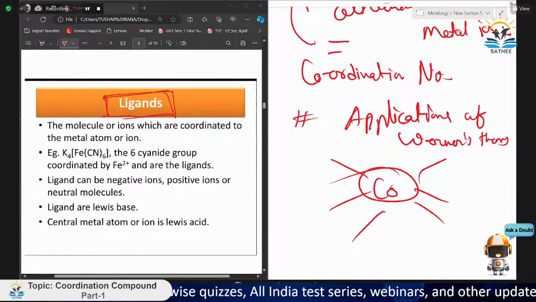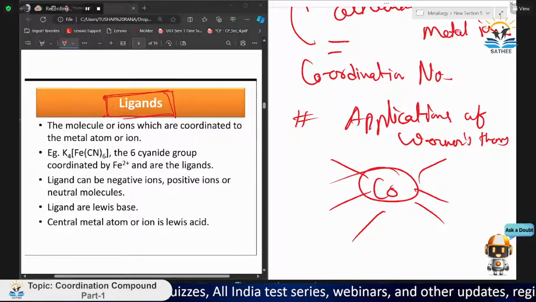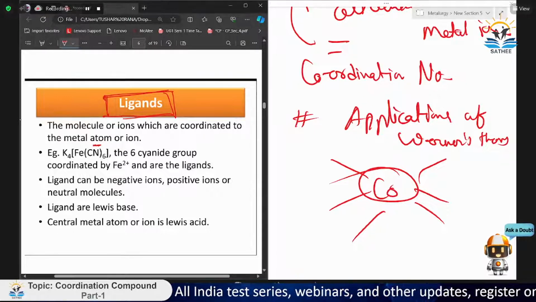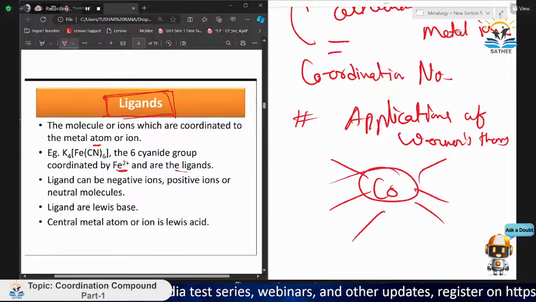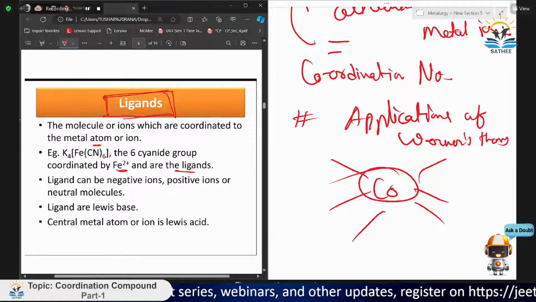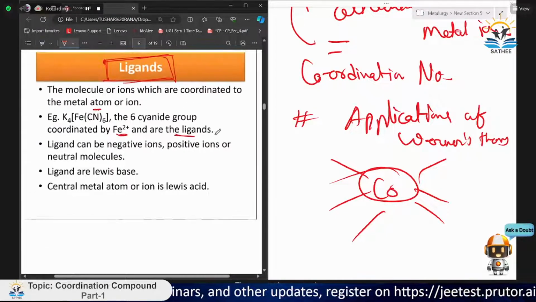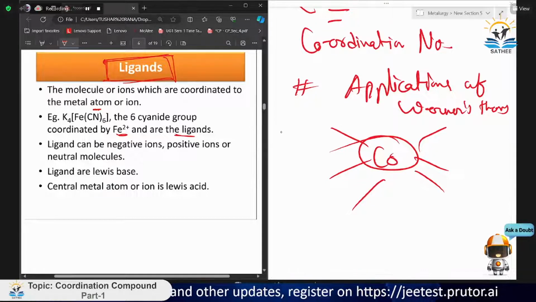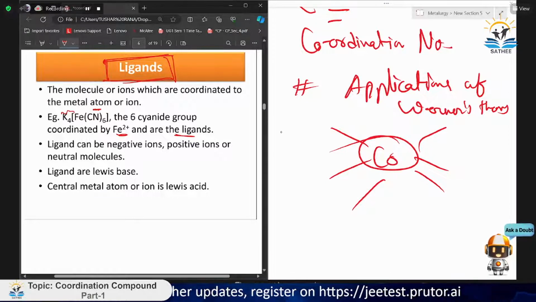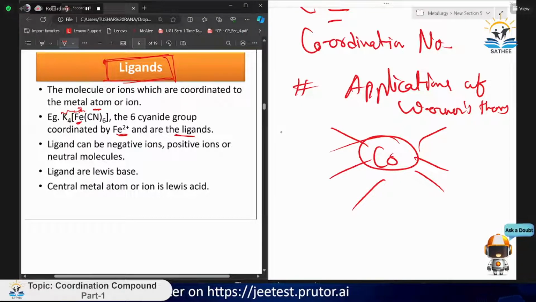For example, in K4[Fe(CN)6], the six cyanide groups coordinated with Fe+2 are the ligands. In a coordination compound we don't take the metal ion that is outside, we just take the metal ion which is in the complex, that is Fe, this one atom is our metal atom or ion, and these are the ligands.